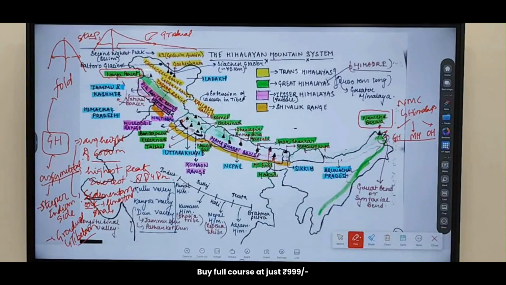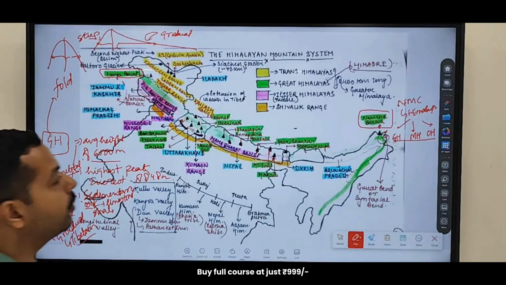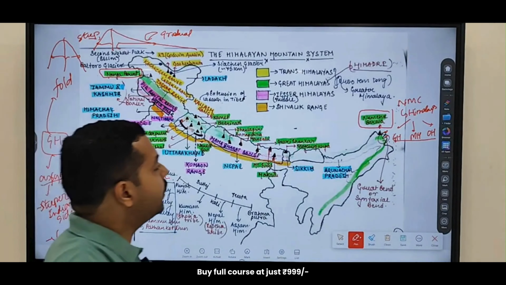Fine. And as we discussed, from here this is called a syntaxial bend. From here you see a sudden turn of the Himalayas in the north-south direction. Clear? From this syntaxial bend you see sudden turns of the Himalayas in the north-south direction, which are referred to as the Purvanchal hills. Okay, clear?